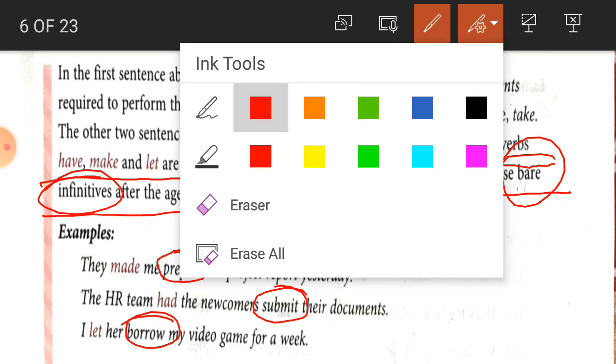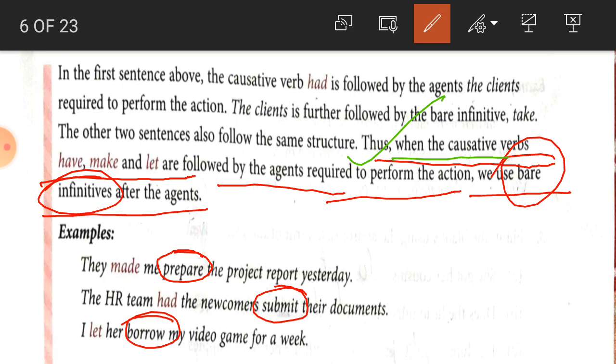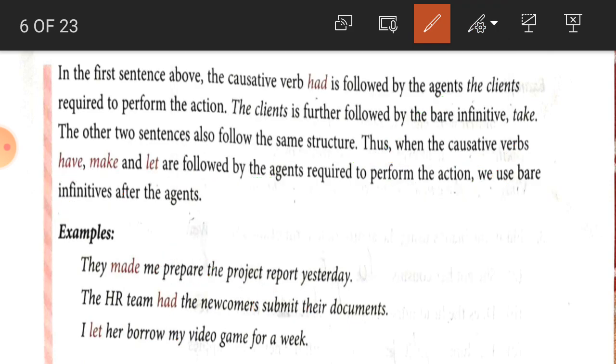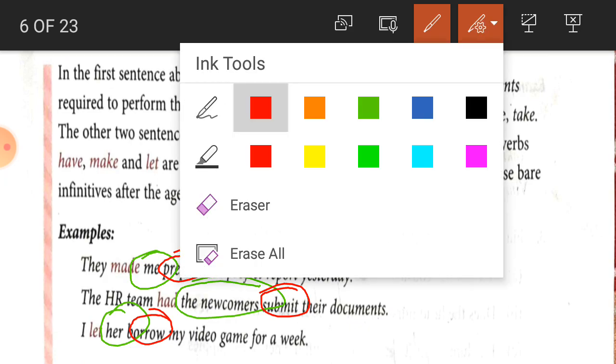So student, here what did we get? We got that when the causative verbs have, make and let are followed by the agent required to perform the action, we use bare infinitive after the agent. So here what are the agents? Me is the agent. Here the newcomers are the agent. Here her is the agent, those who have done the work. So after the agent there is a bare infinitive. In the first sentence prepare, in the second sentence submit, and in the third sentence borrow. They are bare infinitives, means the infinitive without to.